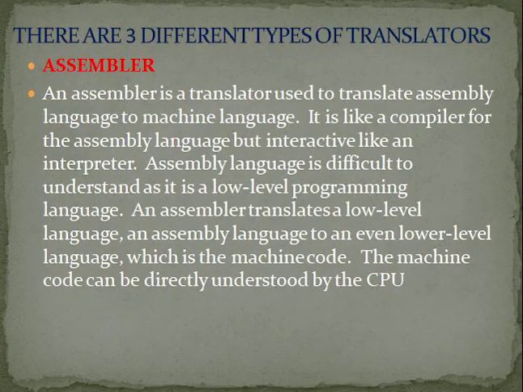There are three different kinds of translators. First one is assembler. An assembler is a translator used to translate assembly level language to machine level language code. It is like a compiler for the assembly language but interactive like an interpreter. Assembly language is difficult to understand as it is a low level programming language. An assembler translates a low level language, an assembly language, to an even lower level language, which is the machine code. The machine code can be directly understood by the CPU.